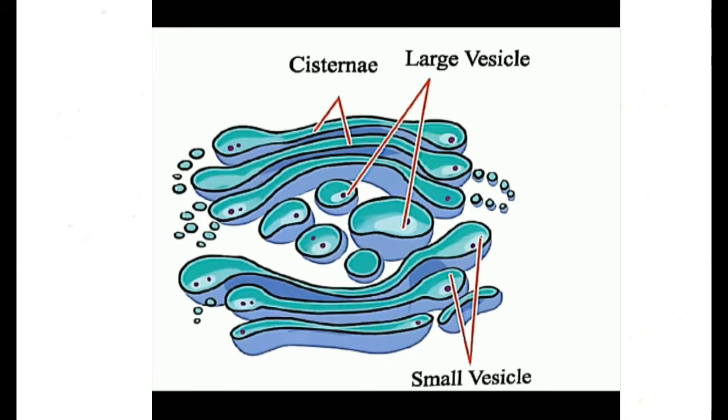Now I am going to describe the Golgi apparatus or Golgi body. The Golgi apparatus consists of a stack of flattened membrane bound sacs called cisternae, together with a system of associated vesicles called Golgi vesicles. It is difficult to build up a three-dimensional picture of the Golgi body from thin sections, but it is believed that a complex system of interconnected tubules is formed around the central stack.